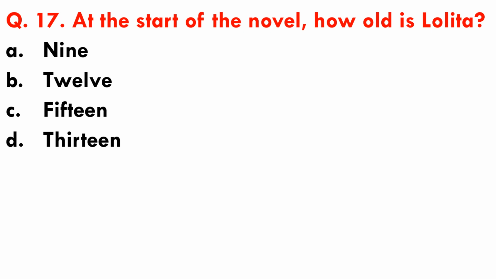Question number 17. At the start of the novel, how old is Lolita? Options are A. 9, B. 12, C. 15, D. 13. So Lolita is 12 years old at the start of the novel. Option B is the correct answer.